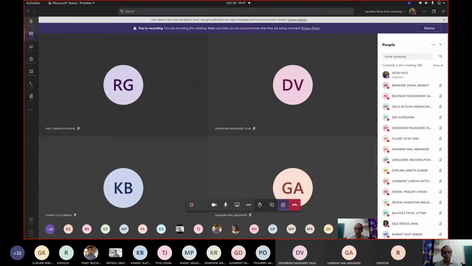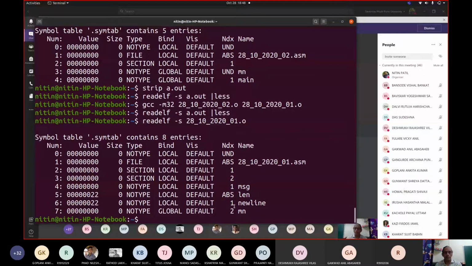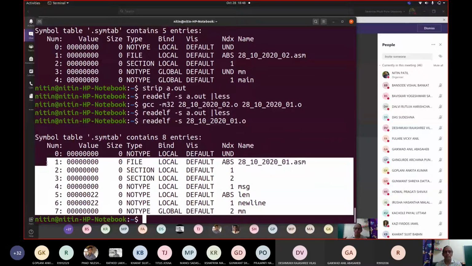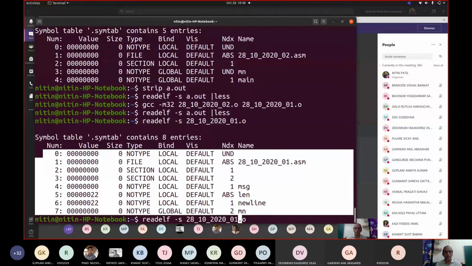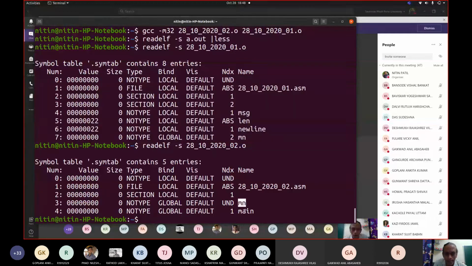Because if you carefully recall, what we saw was when I tried listing the contents with readelf for 1.0, there were say 8 entries, correct? Similarly, when I tried displaying for 2.0, I got 4 entries. Now when it is modified, which one should be picked first? If you see, we have main here, we have mn here, correct? We could see mn even, but this mn was a call and this mn is a definition.